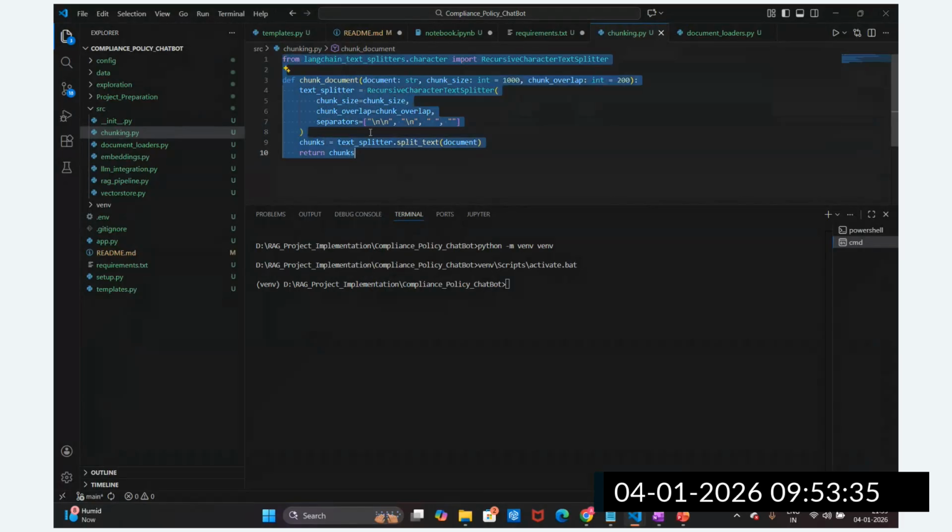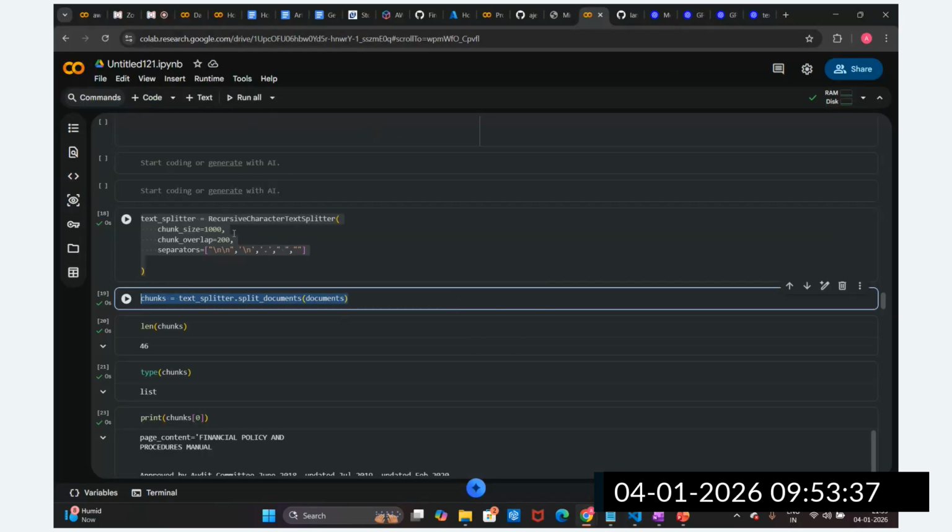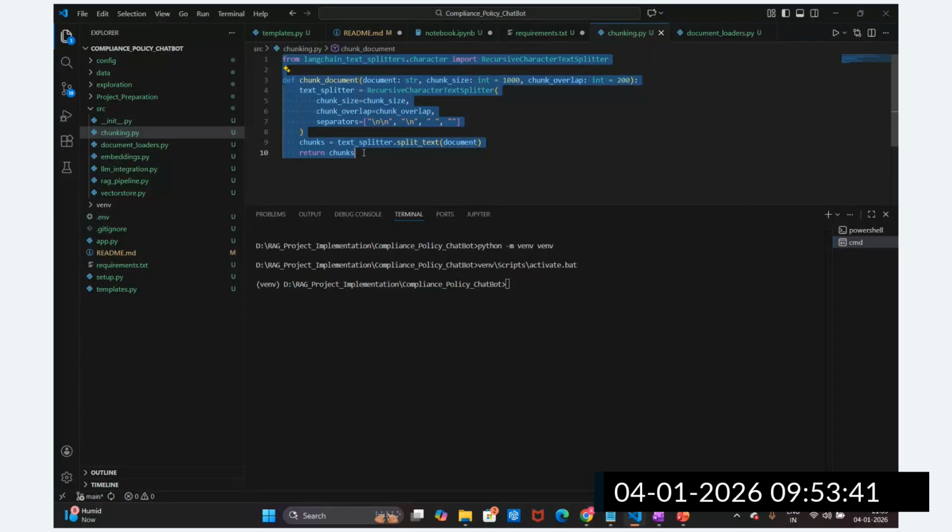Yes, whatever we explored, guys, we just have to convert into function form in the module file. This is the chunking. After the chunking, what is the next? Yes, anyone can tell me? Yes, anyone?